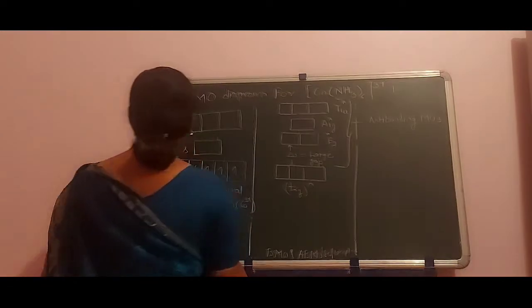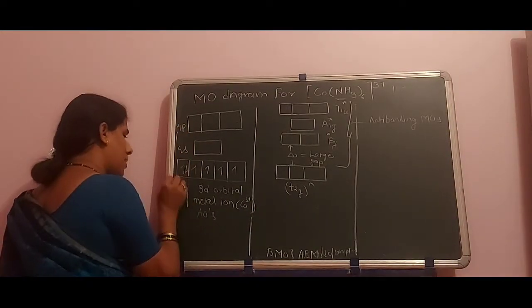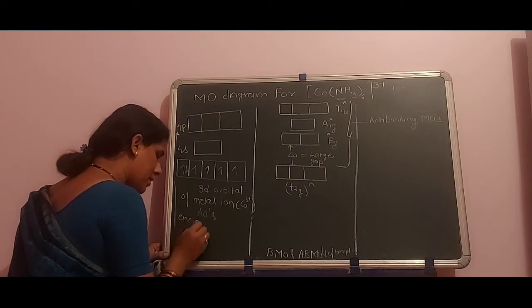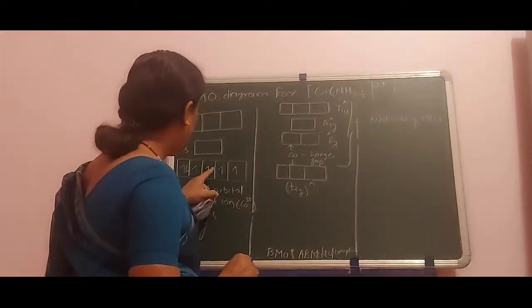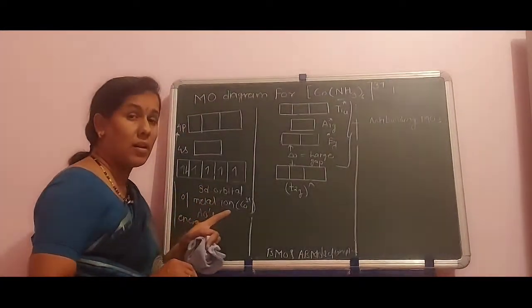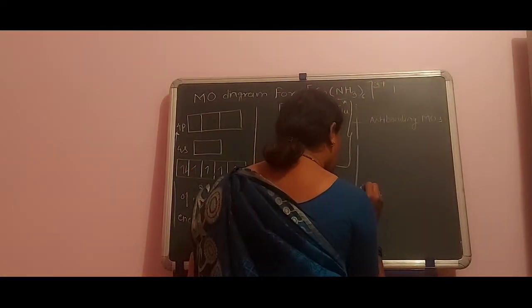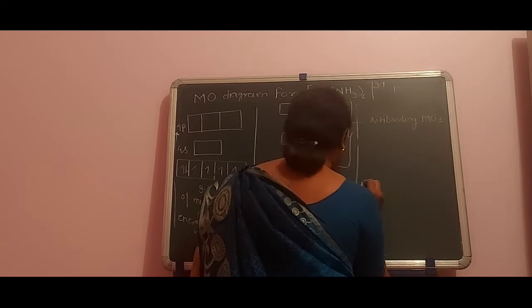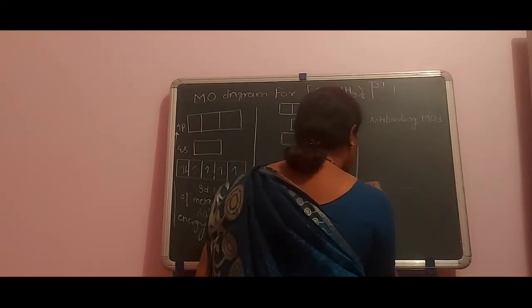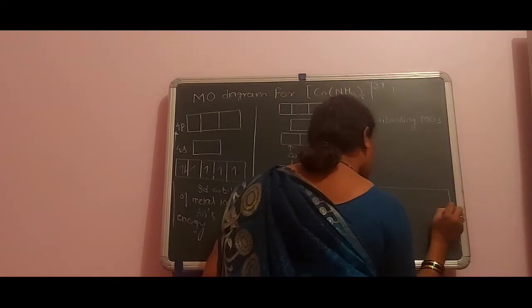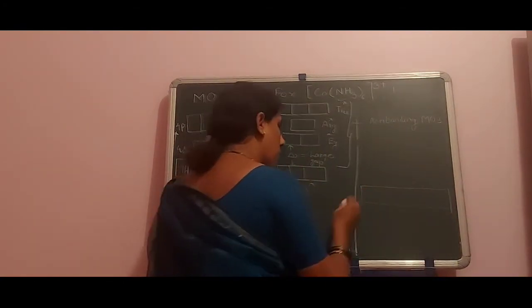Now we have to draw the energy axis with increasing energy, and as the energy of the central metal ion is higher than that of the ligands, we have to show the ligands in this position.